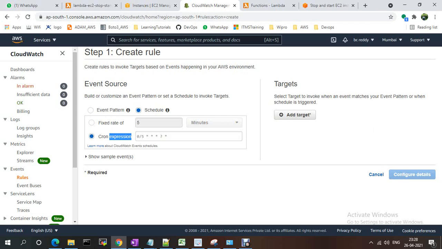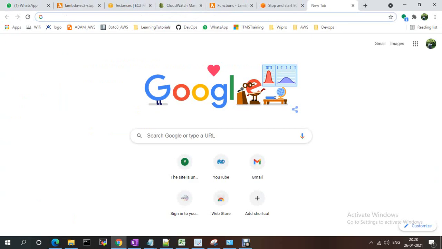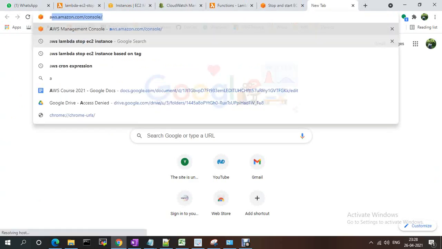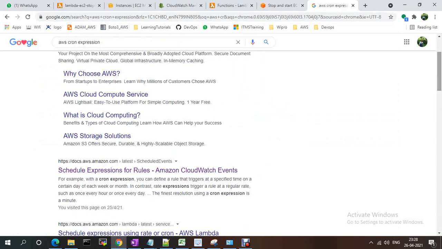I'm using the cron expression, because based on the cron expression I want to run my script. Let me look up the AWS schedule cron expression rules.